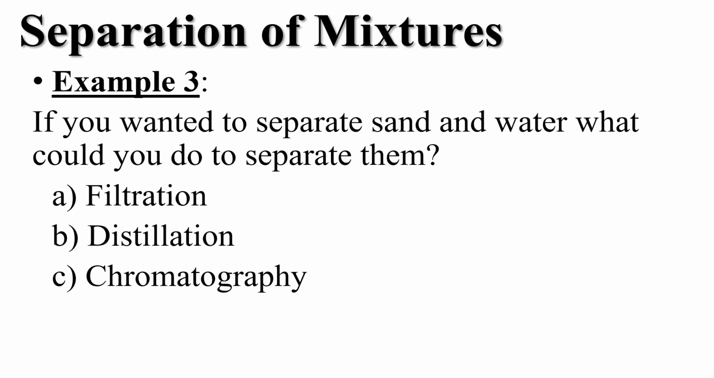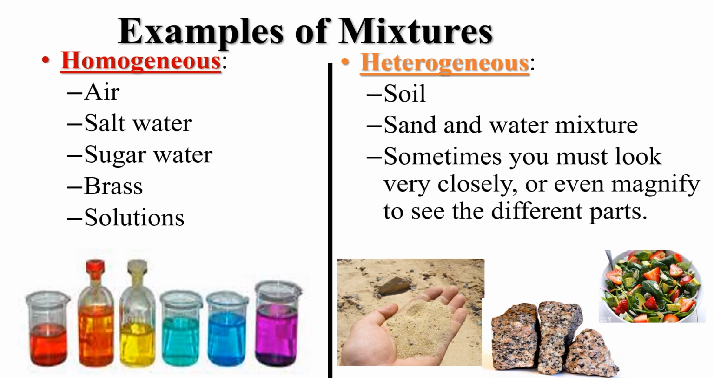Example 3, if you wanted to separate sand and water, what would you do to separate them? Well, I talked about that a little bit earlier. You'd use filtration. Examples of mixtures. Homogeneous mixtures will have a similar appearance throughout. Air is homogeneous. It has a similar appearance throughout. Heterogeneous things, on the right, there's pictures of granite, salad, soil. Those things are, if you look at them closely, they'll have different parts throughout. They're not uniform in their appearance.